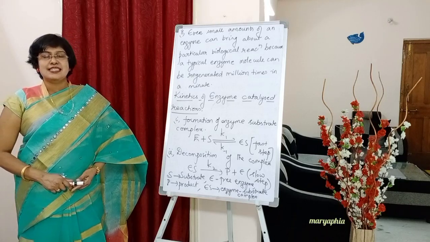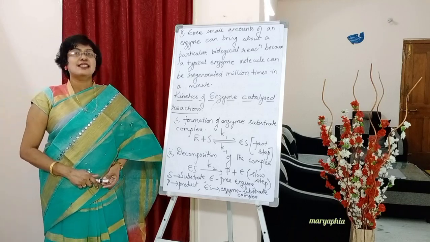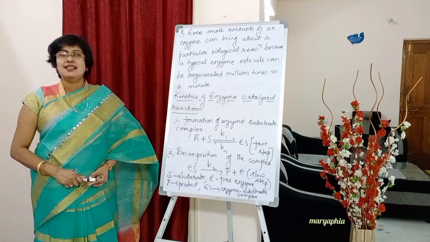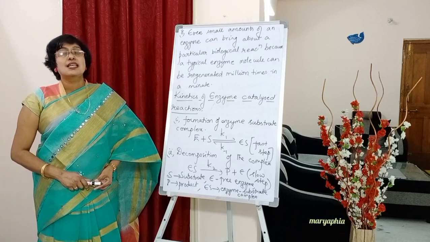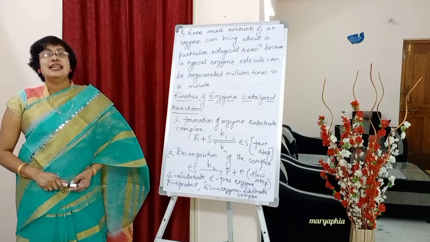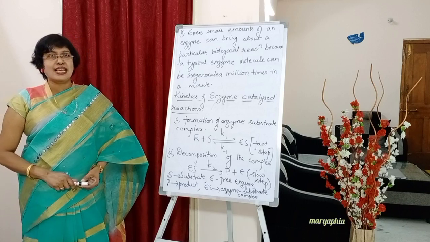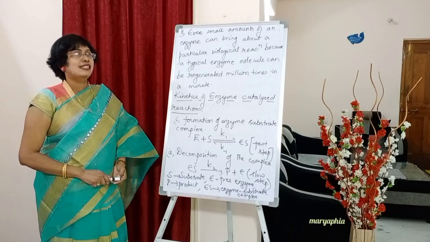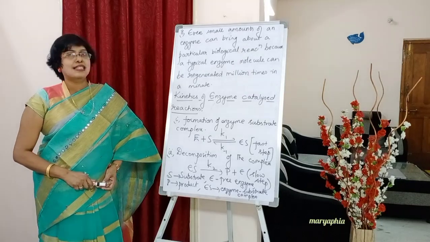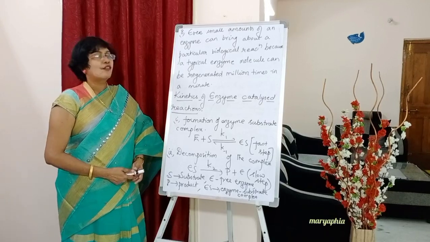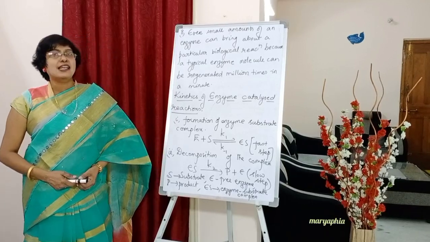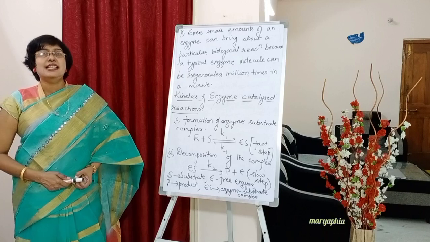Next, point number 8. Students, while learning the characteristics of a catalyst in the beginning, we have seen that only a small amount of catalyst is used to bring about an effective rate of reaction, right? So here also it is the same, a small amount of an enzyme can bring about a particular biological reaction. That is the 8th characteristic point of the enzyme, students.